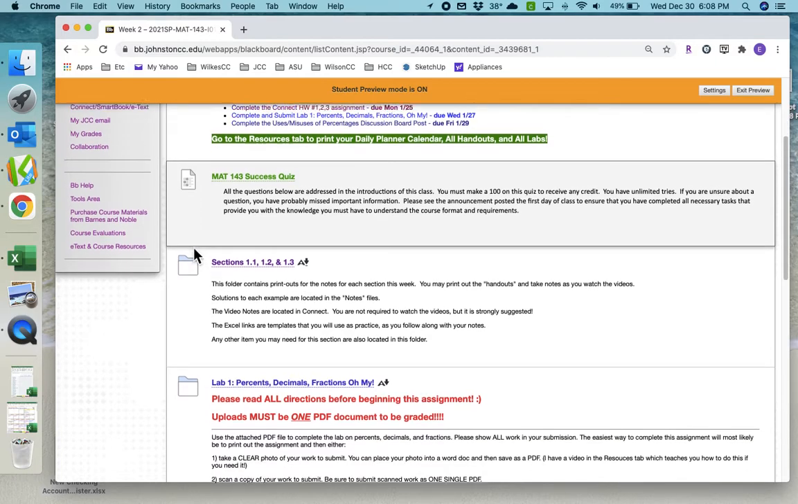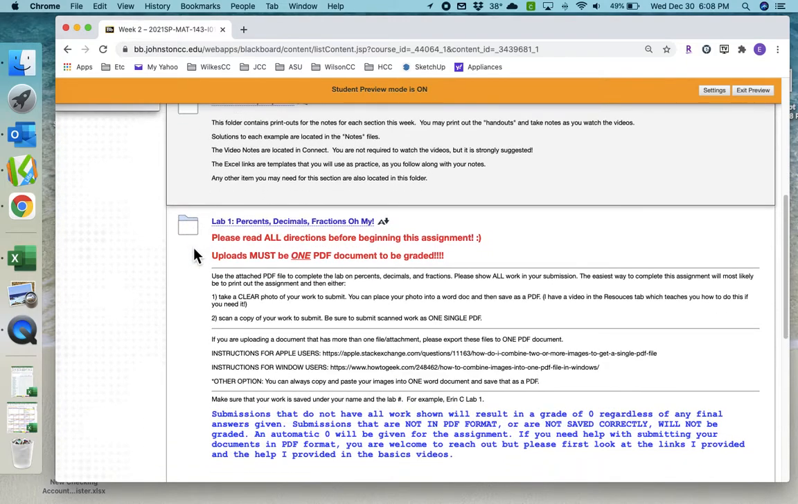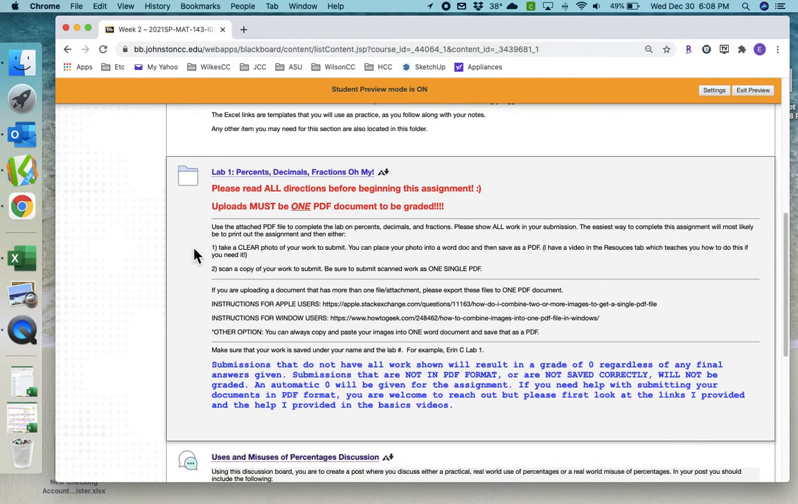And then after you've watched the videos and completed the Connect and SmartBook, then look at the lab, because the labs are typically a little bit more difficult or a little more application based. And so you want to have those practice problems down first.